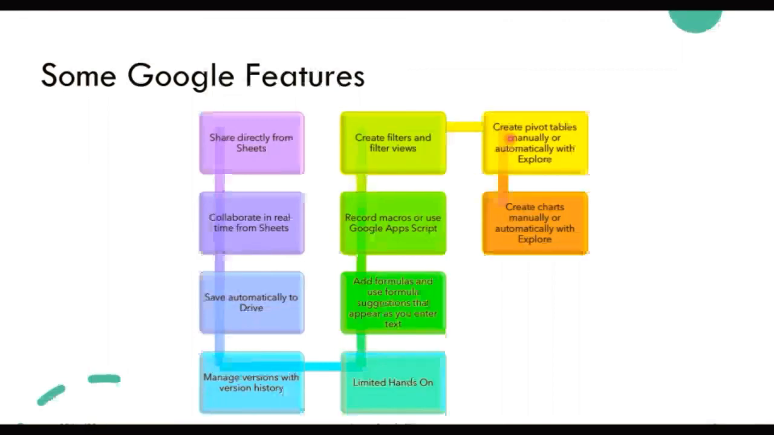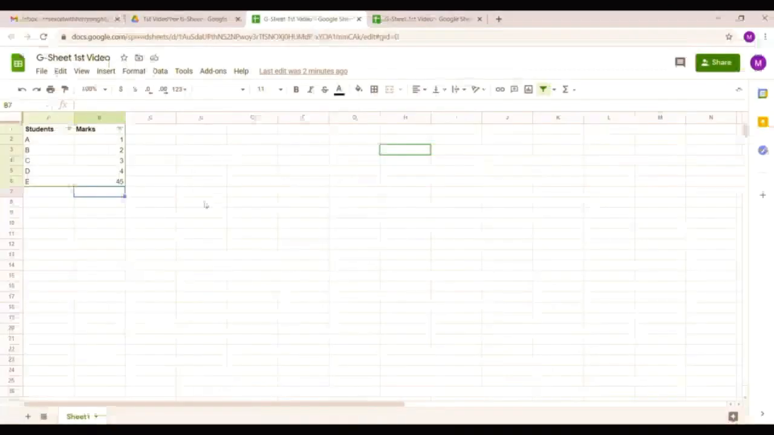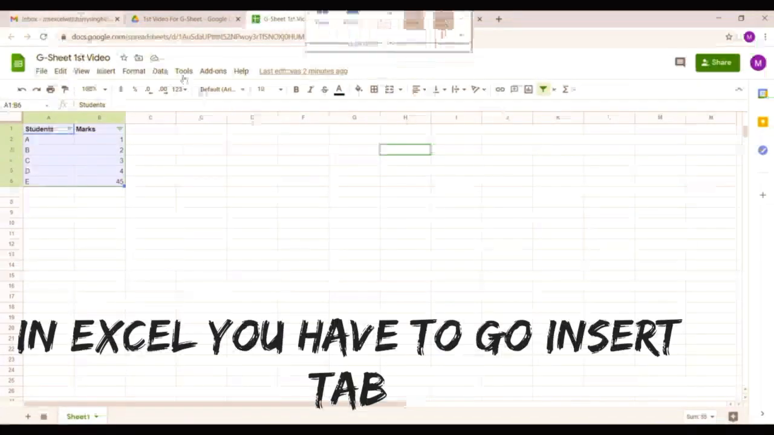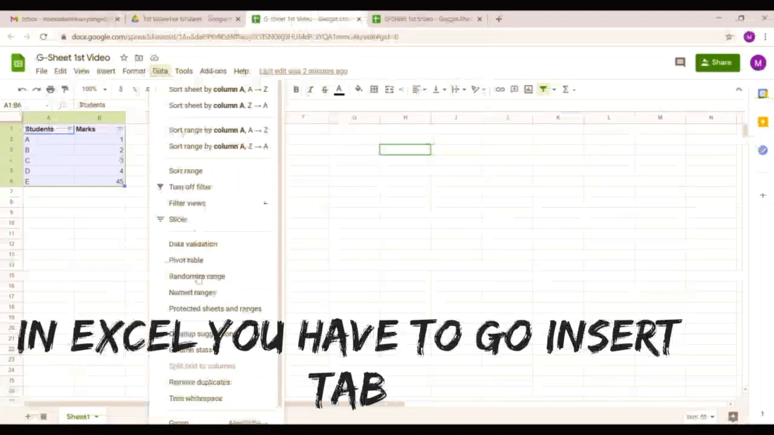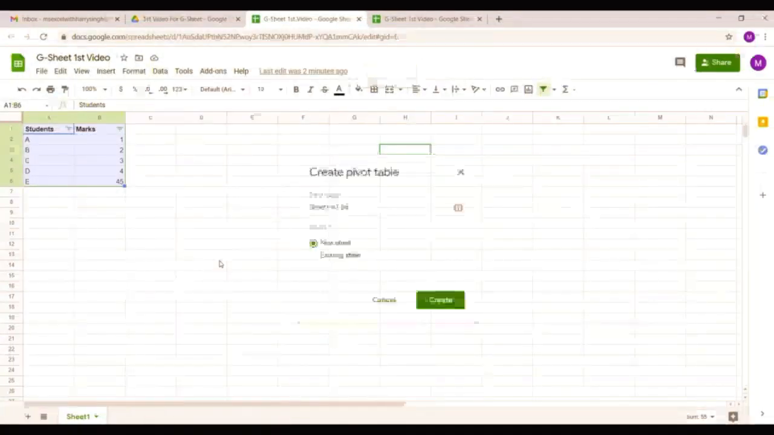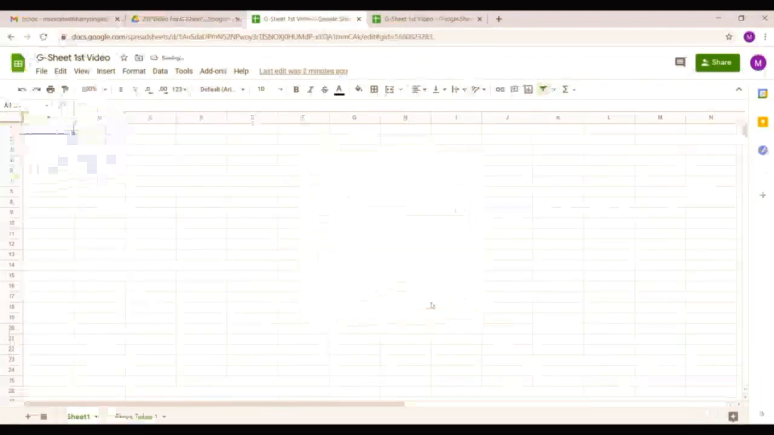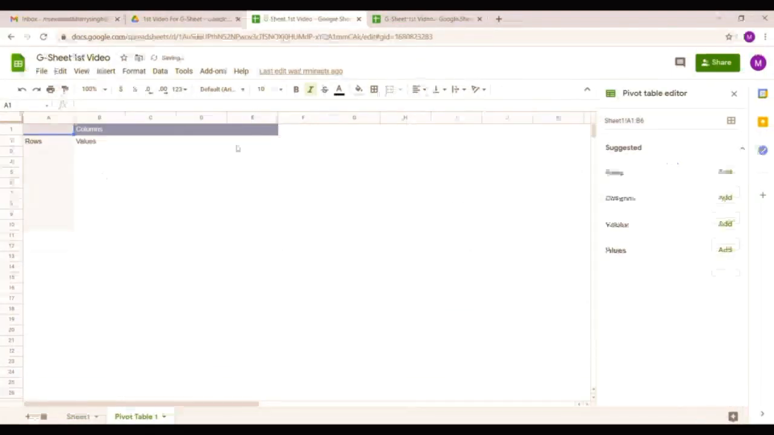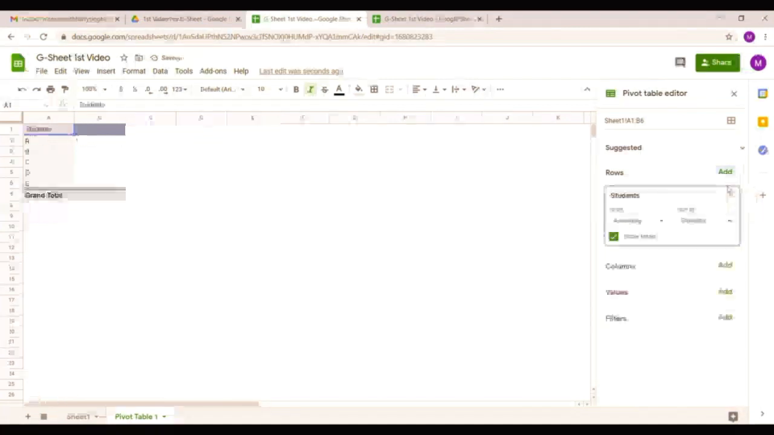Again, don't create a pivot table manually, do it automatically. Now let me just create a pivot table. Obviously we will have a separate video for pivot table. Go to your data and you should have a pivot table option. Again, the same new sheet. So like this, you will get the option in the row. I wanted the student name to appear.